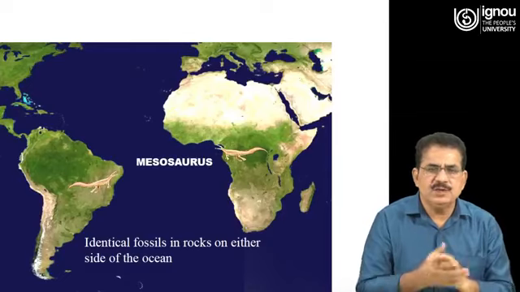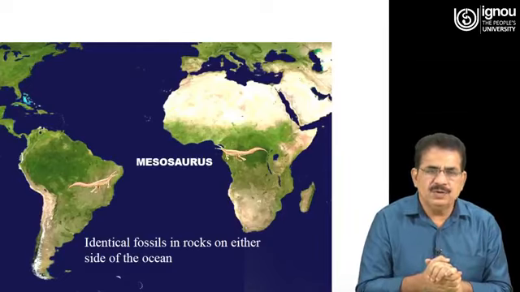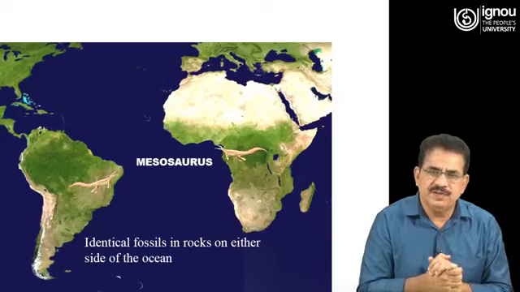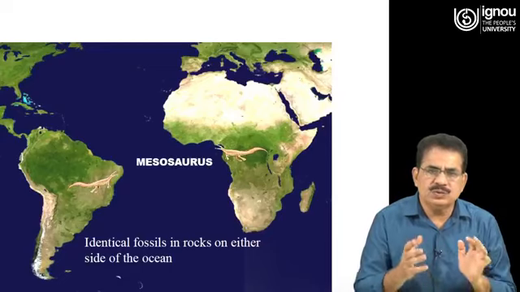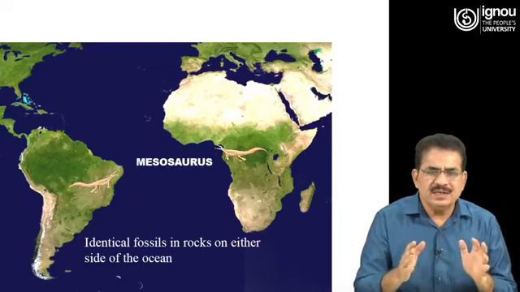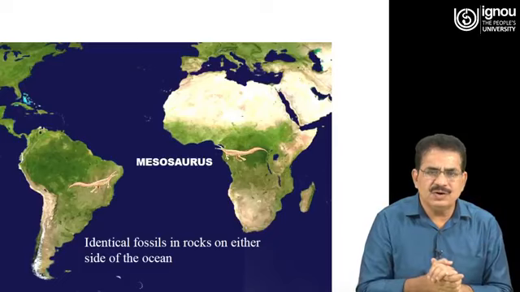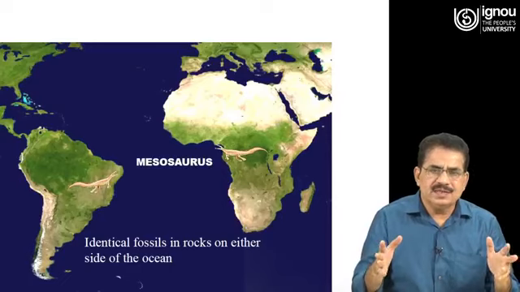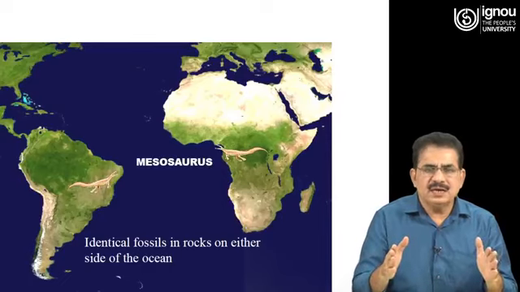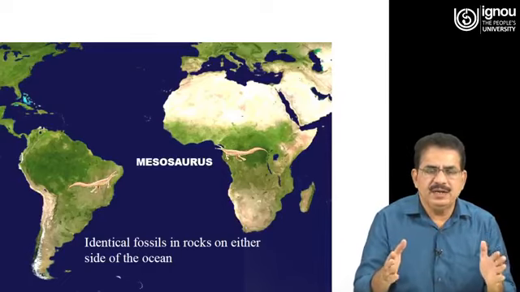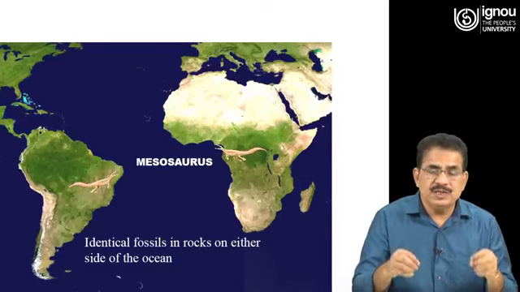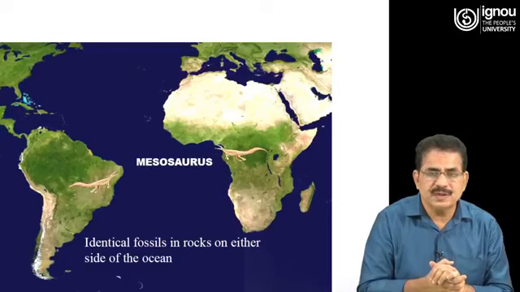The fossils of Mesosaurus were found on the eastern part of South America and in the western part of Africa. So, how is it so? These are identical fossils in the rock on either side of the ocean, and these locations are quite far separated by the ocean. So, how is it possible if today's locations are the final locations?